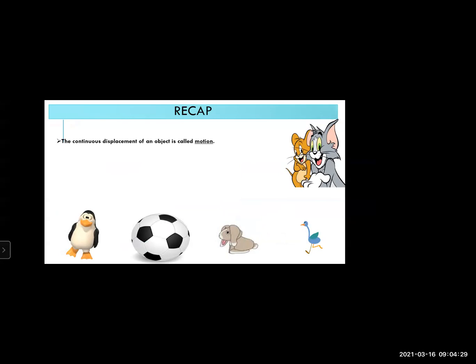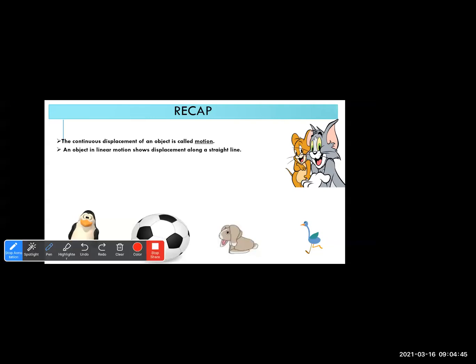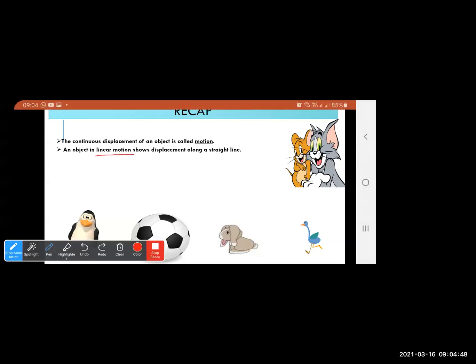So we have done with motion, what exactly a motion is. Any continuous displacement of an object is called motion. Means if the object keeps on moving, that object is said to be in motion. Then we had learned about linear motion. An object is said to have linear motion if the displacement is along a straight line. If it moves along a straight line, we said that object is in linear motion.